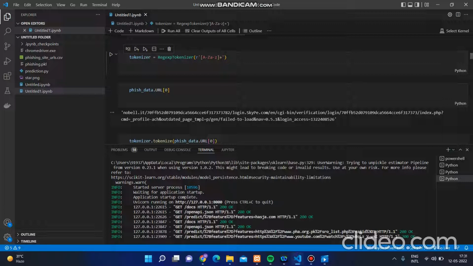Tokenization is an NLP, that is natural language processing, concept that helps us tokenize the link. If the link is from youtube.com and extended with a .exe file, it basically separates the words from the URL.